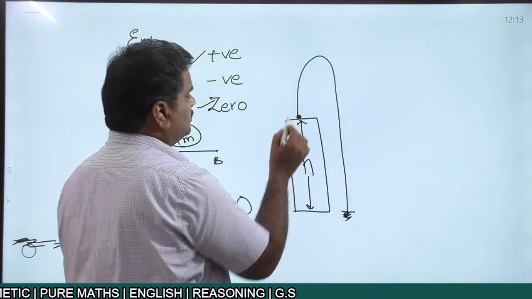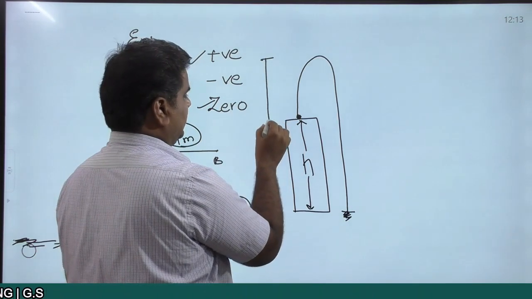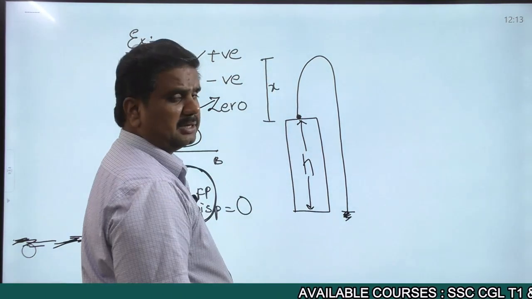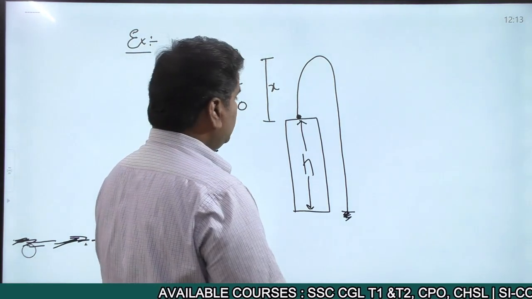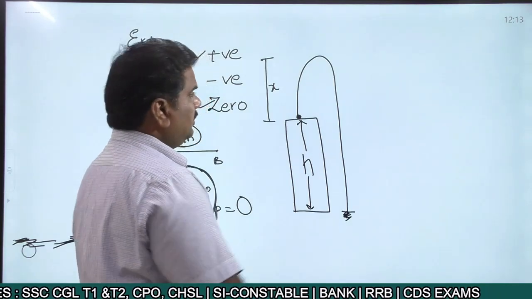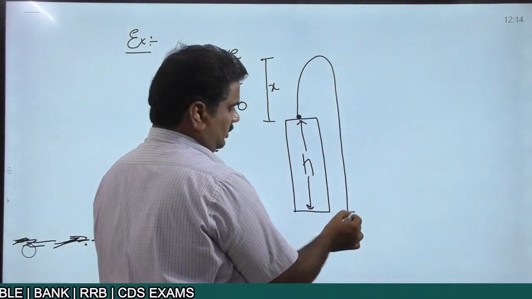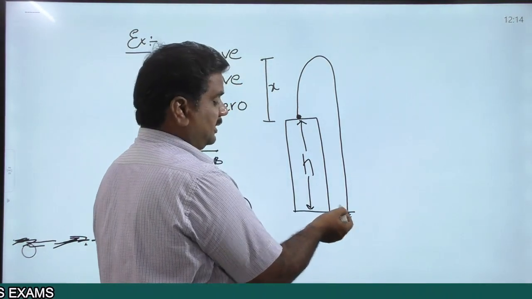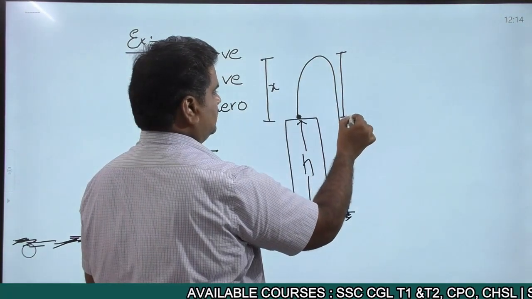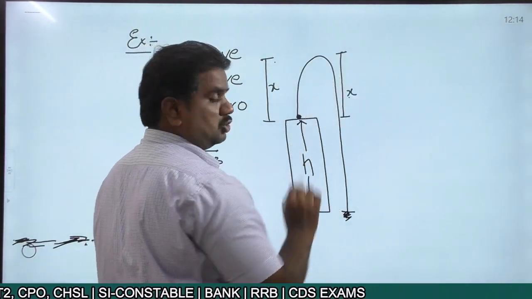When the object is projected in the upward direction, this particular object is covering a certain amount of distance in the upward direction. Let that particular distance be equal to x. Now here in this case, from where are we throwing the object? From this particular point, right? So what is the displacement of this object? From this particular point to this particular point, that is the displacement covered. So we'll measure how it is. From here to here, this will again be equal to x, since in the upward direction it is x, the downward direction will also be equal to x.